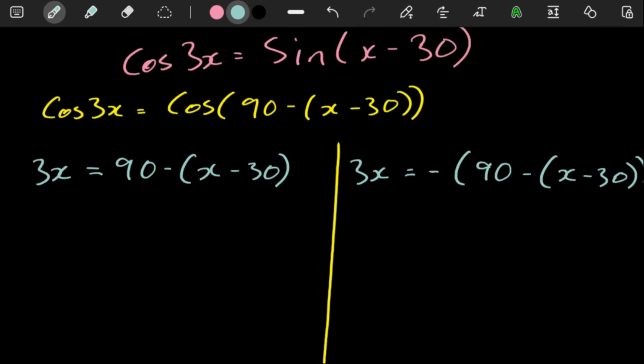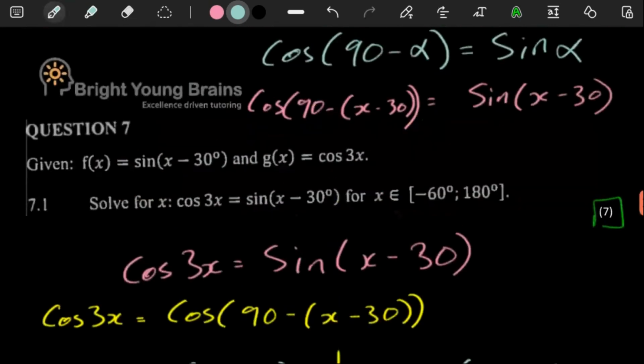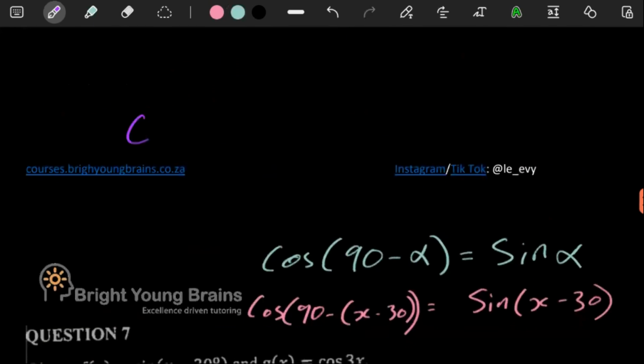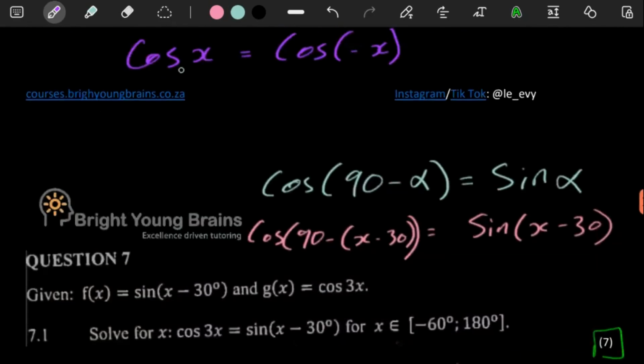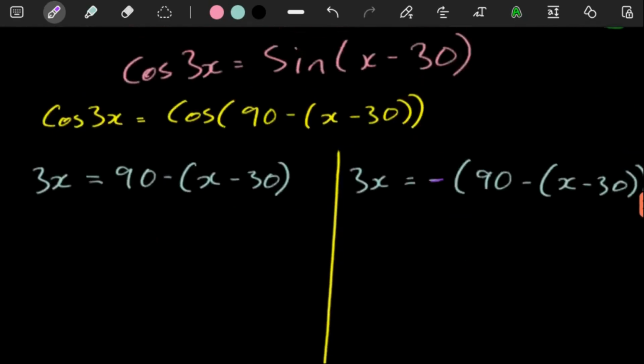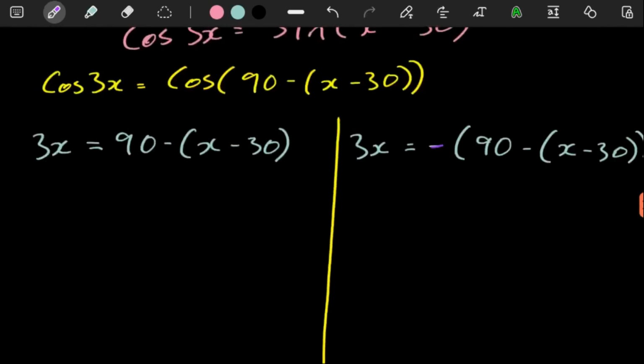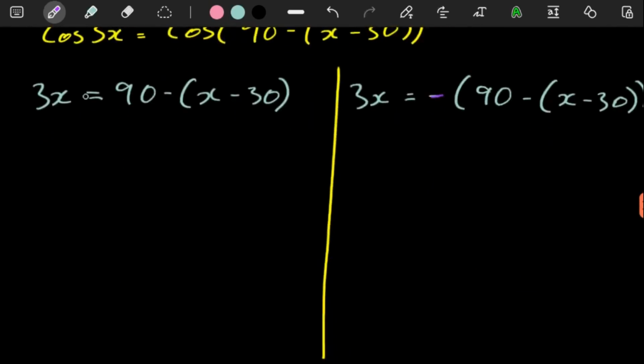Because as long as you have changed both of them to cos, you always need to keep in mind what you know about cos: cos of an angle is equal to cos of that angle as a negative. So this is going to allow you to get multiple answers. Wherever this cos was, you look at that whole thing as a positive, and that same whole thing as a negative, because that's how cos works. That's why I always say change everything to cos, because it's easier to get all possible answers.